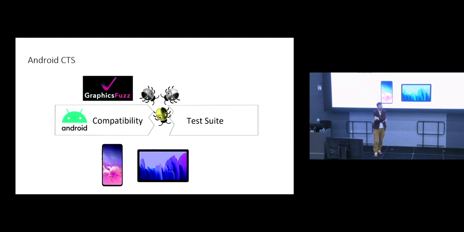But the idea was to use graphics fuzz to try and close up some of those gaps, right? So synthesize more and more rigorous tests for graphics compilation, add them to the Android compatibility test suite to make it harder for bugs to make it through. And in particular, there's an issue that there's a long supply chain from a graphics driver at a company like ARM and the graphics driver deployed in your Samsung Galaxy S20 or 23 or whatever the latest number is phone.